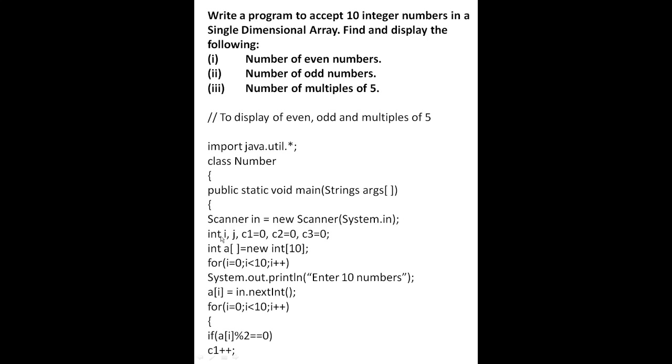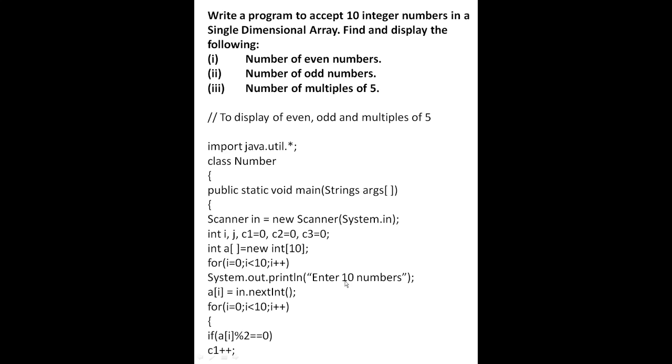Now you will write int i and j for loop, C1 for even number, C2 for odd number and C3 for multiples of 5. We don't know how many numbers there are, so we will write 0, 0, 0. Now we will write the array, int a equal to new int[10], because we are taking 10 integer numbers. Now loop for i equal to 0, i less than 10, i plus plus.